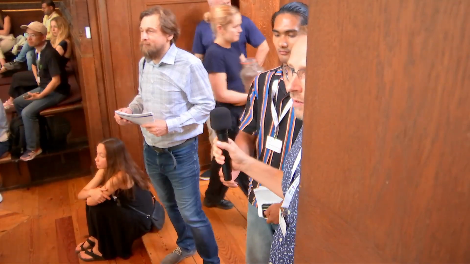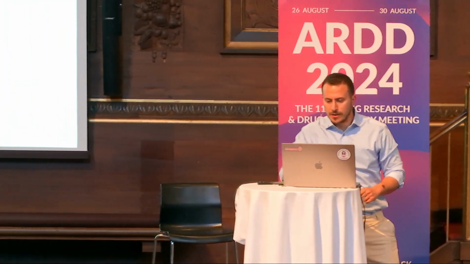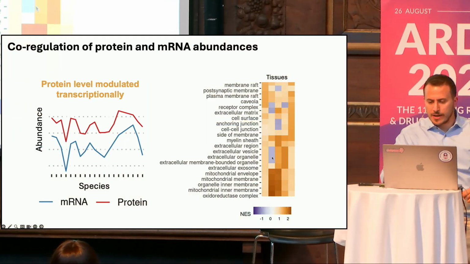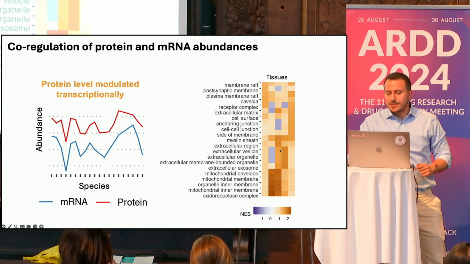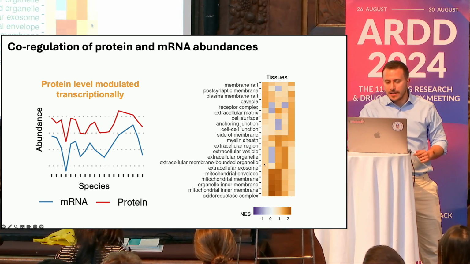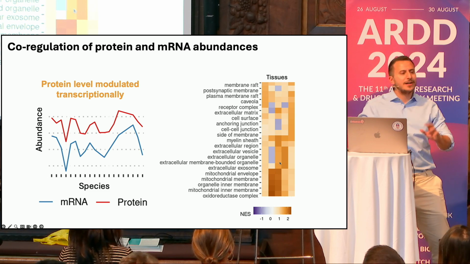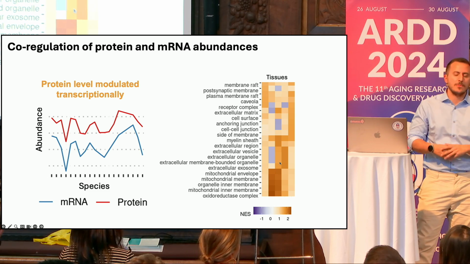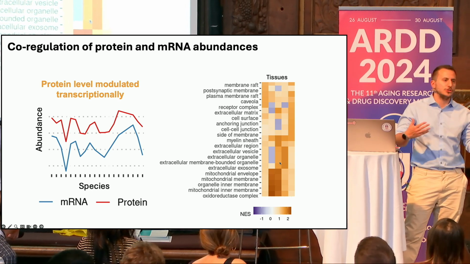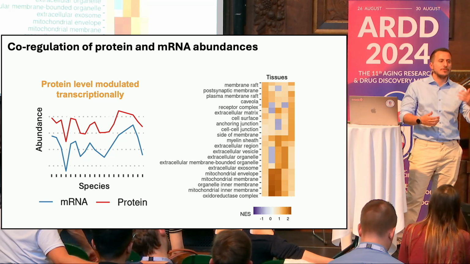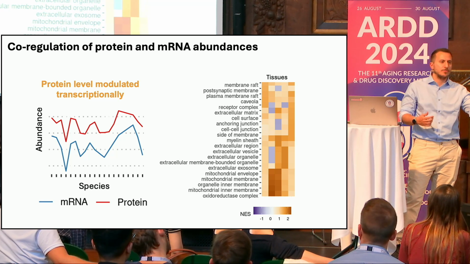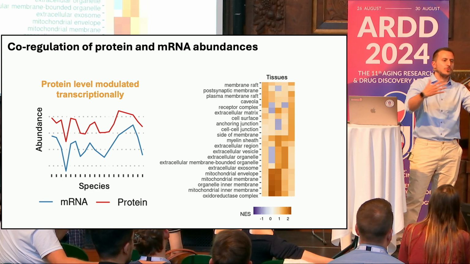There is a slide where I show it by tissue. Where is it? So here. There are some tissues here where I didn't put the label, and maybe I need to double check, but it seems to be fairly conserved. There are some differences across tissues, and this might reflect the biology. Especially for extracellular matrix, it might not just be a transcriptional response, it might be a mix of the two.